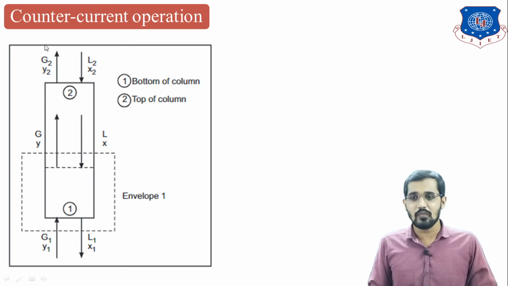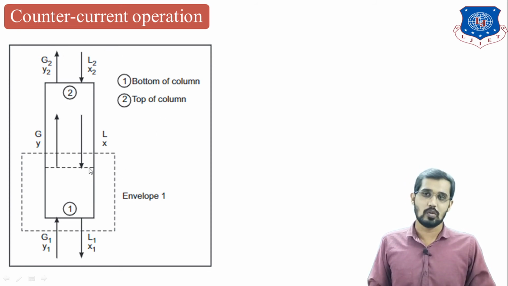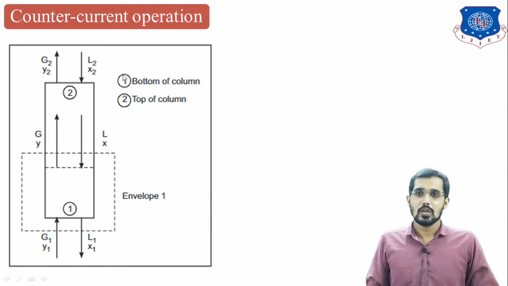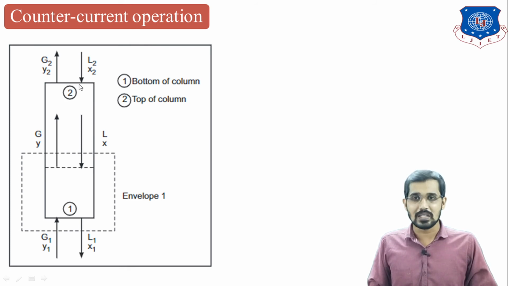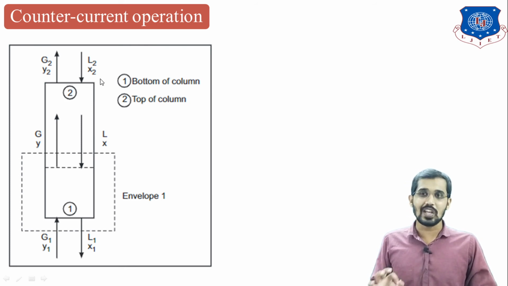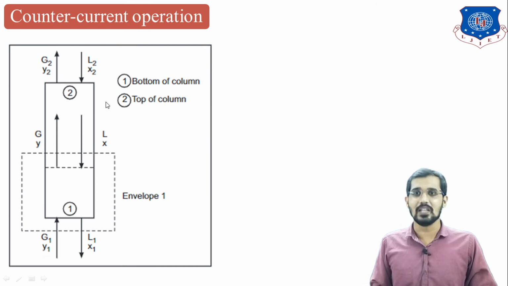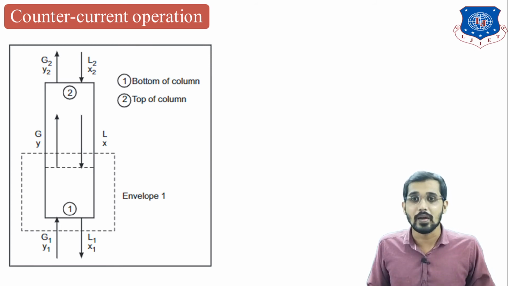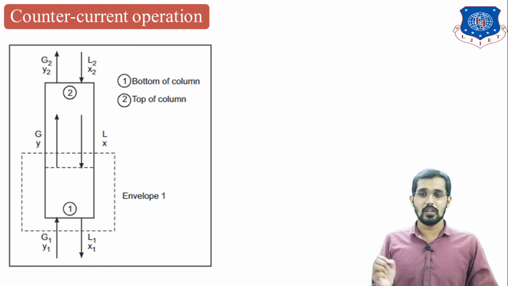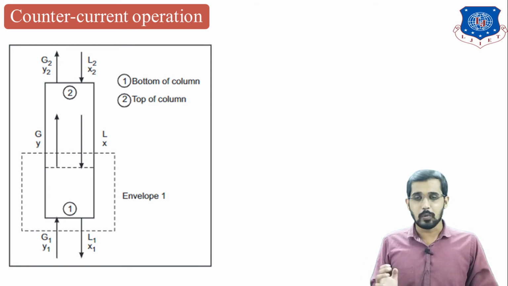But before that, you can see this is the figure for the counter current mode of gas absorption. Here the gaseous stream is coming from the bottom section and the liquid stream from the top section. Now I am going to take mass balances for this, so before that you should know the notations. For the inlet gaseous stream, the gaseous flow rate is G1, and the ammonia concentration in that gaseous stream is represented by Y1.